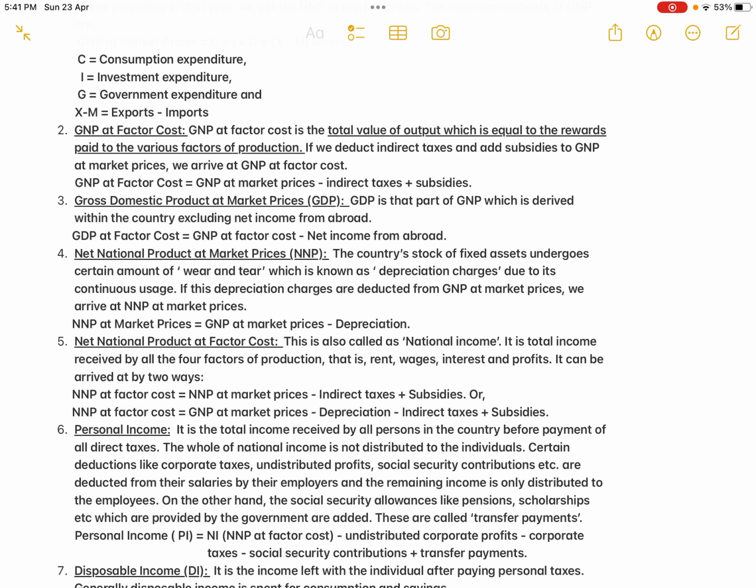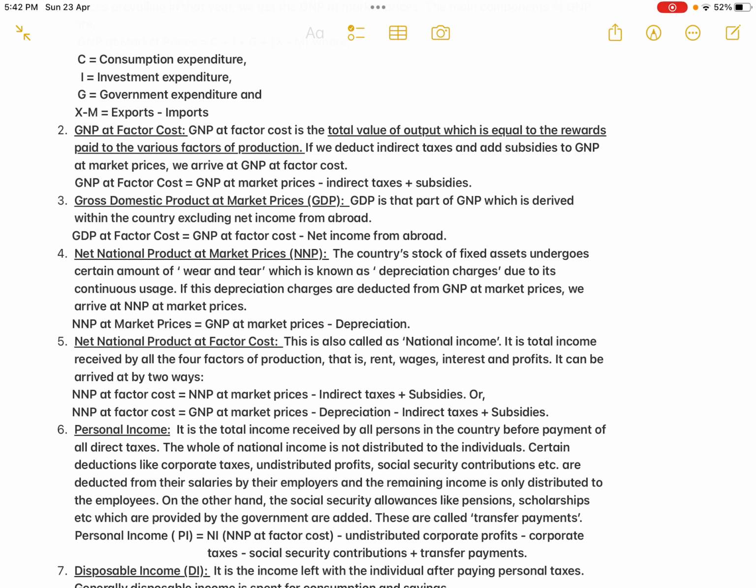The moment you see factor cost, that is equal to the cost of the factors. Factor cost means cost of the factors. So what is the cost of the factor? Cost of land is rent, cost of labor is wages, cost of capital is interest, the cost of the entrepreneur is the profit. So if you add all this, rent, wages, interest and profit, that is the factor cost, which is equal to the cost of production, which is equal to the value of the output, which is equal to the national income of the country.